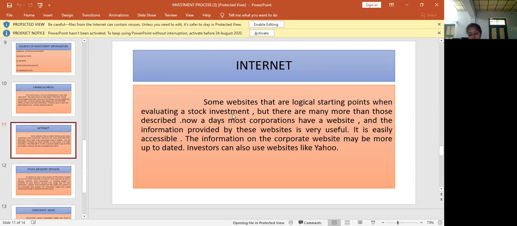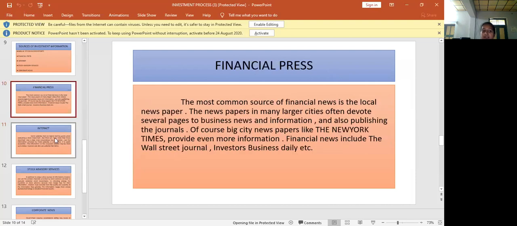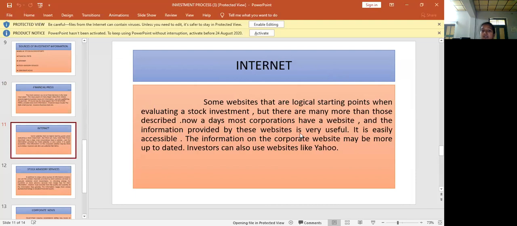We can easily know the share value or share performance of a particular company through internet. Some websites are logical starting points when evaluating the stock investment, but there are many more than those described. Nowadays most corporations have a website, and the information provided by these websites is very useful. It is easily accessible. The information on the corporate website may be more up to date. When compared to the financial press, the official websites of the companies are more useful because they are up to date. Investors can also use websites like Yahoo.